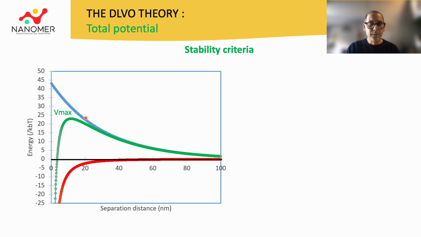So the DLVO curve passes through a potential barrier, and the presence of this activation barrier defines the stability criteria of the colloidal state. If the maximum potential of the DLVO curve is greater than the thermal agitation, the system will be stable. Otherwise, it will be unstable and will lead to the formation of aggregates.